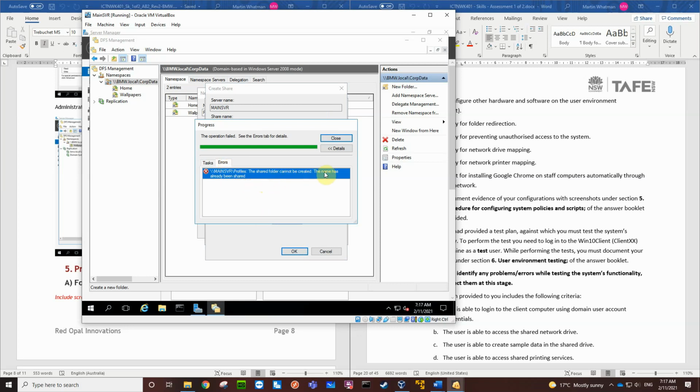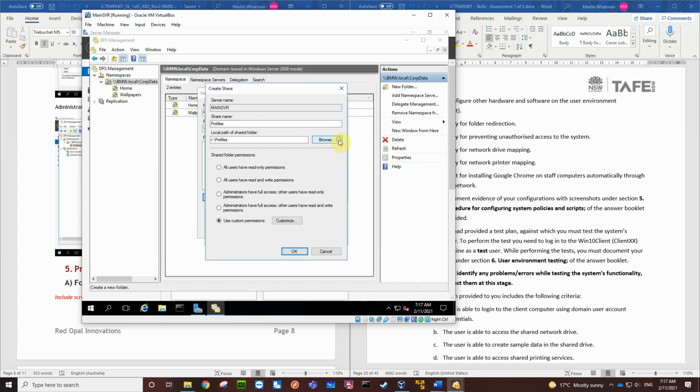The shared folder cannot be created. The name has already been shared. Okay, so we've already got a profiles share somewhere. So let's give it a different share name. Let's go main server SVR profiles. That's okay.